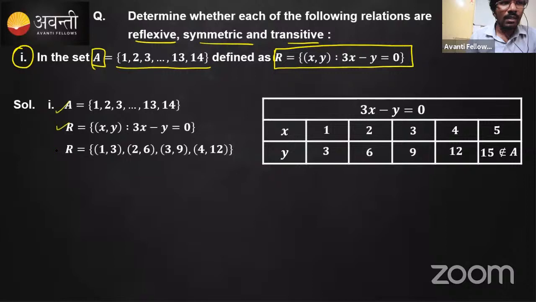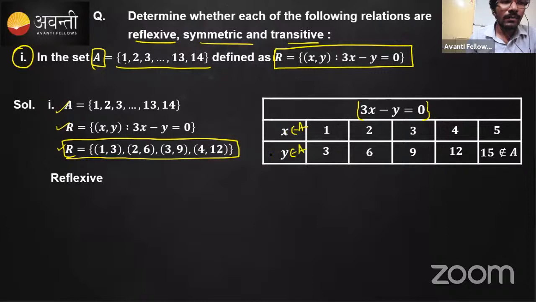So set A is given, and the relation has been defined. Let's write the relation R in the form of ordered pairs. For that, we need to use this method: take x which belongs to set A, and y should also belong to set A. The x values taken from set A can be substituted here to find the y values, and write them in ordered form so that you get this relation R.